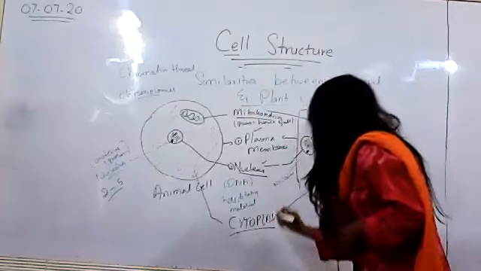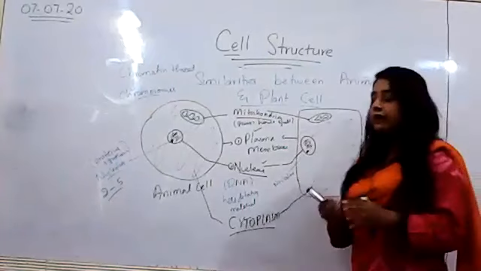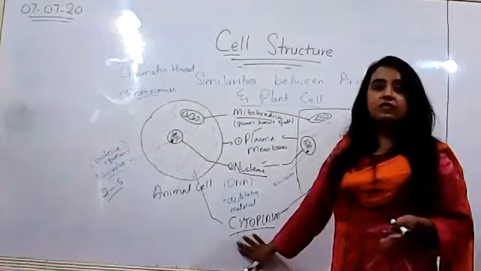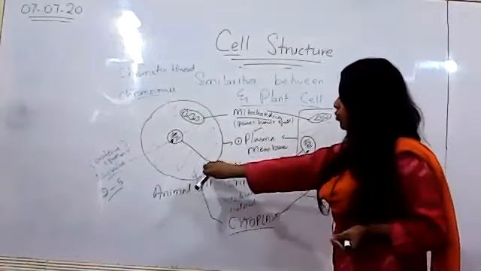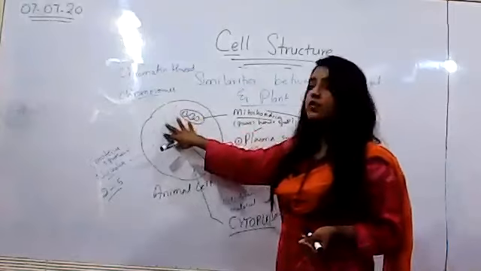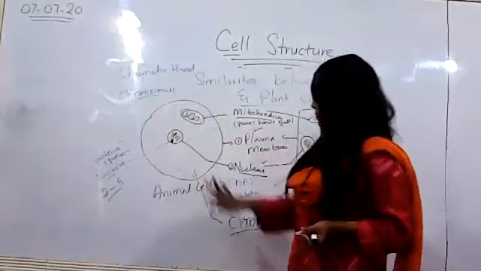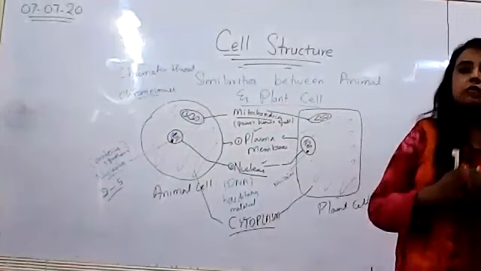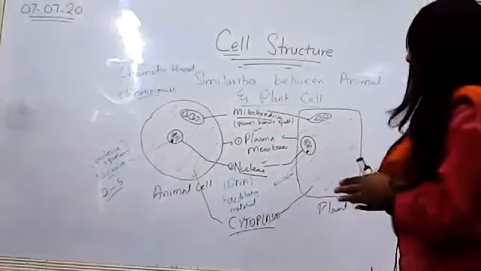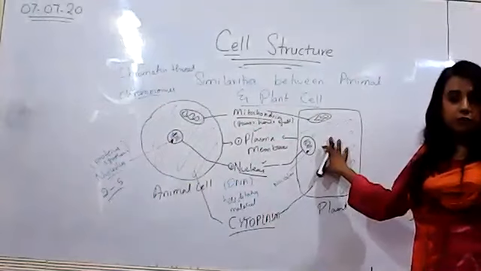So another common thing between the plant and the animal cell is the presence of cytoplasm. The area between the cell membrane and the nucleus is occupied by what? Cytoplasm. All the organelles present in the cell are suspended in this cytoplasm.